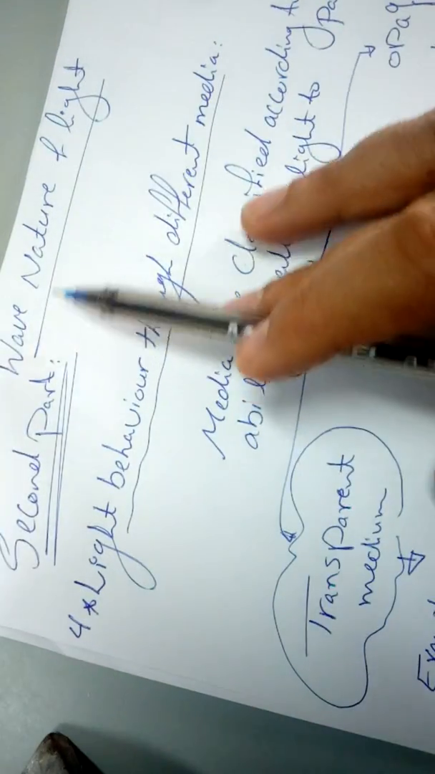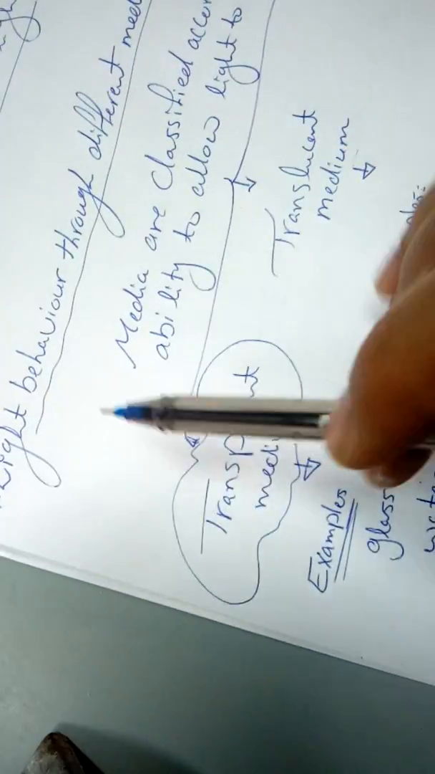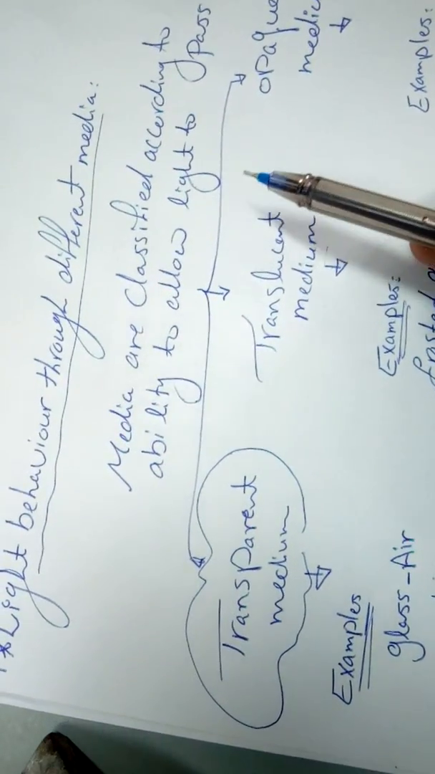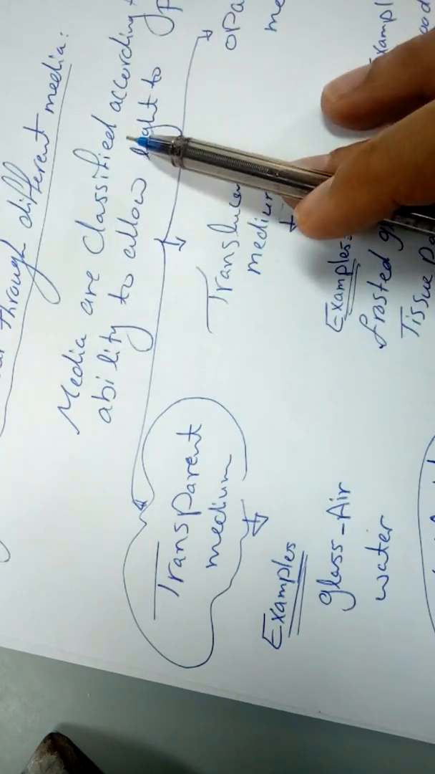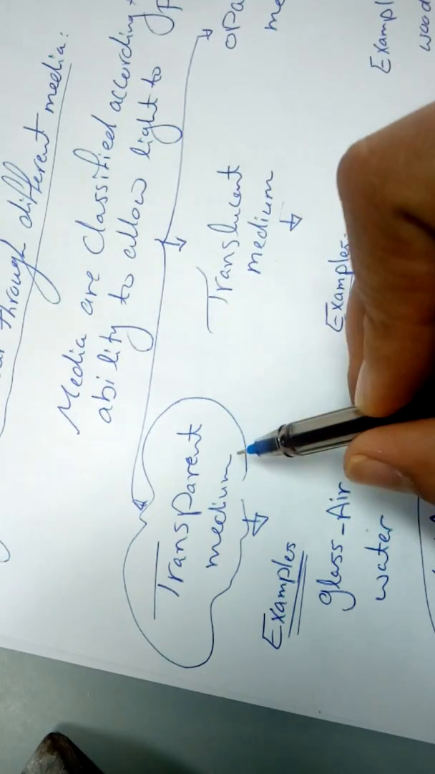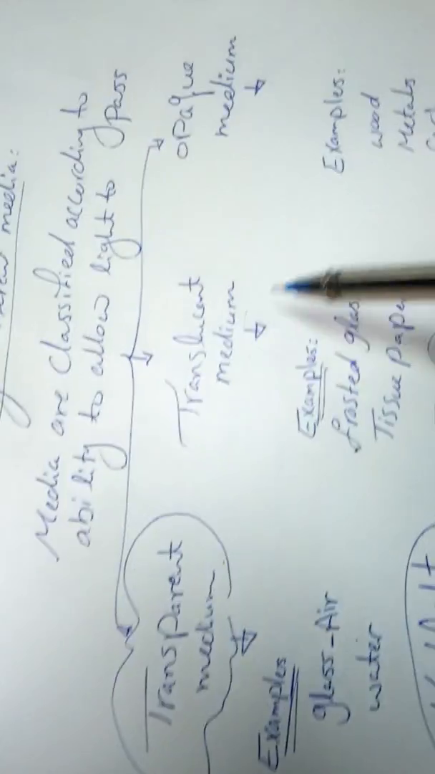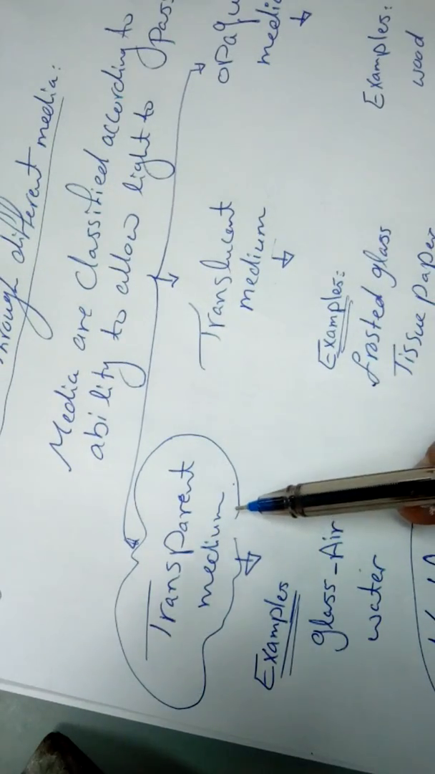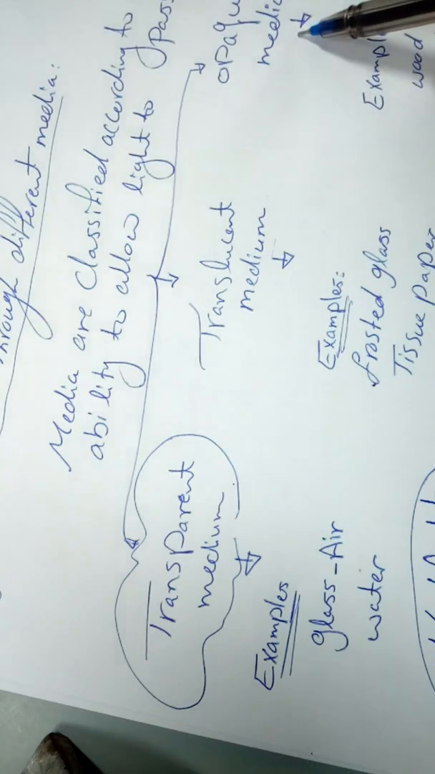Part of wave nature of light: light behavior through different media. Media are classified according to their ability to allow light to pass through them into transparent media, translucent media, and opaque media. What's the difference between a transparent, translucent, or opaque medium?